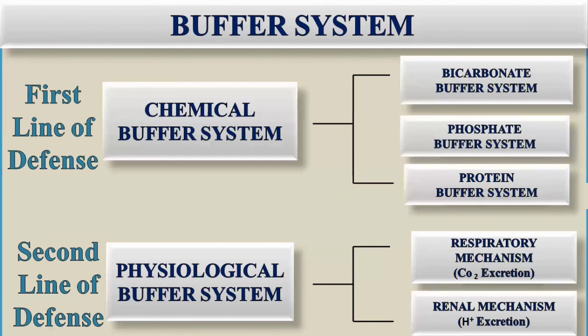So these were the buffer systems, or the defense mechanisms, for the changes in the pH, as a slight variation in the pH can lead to lethal effects. There are two buffer systems, the chemical buffer system and the physiological buffer system. We have seen all the chemical buffer systems and how they manage the changes in the pH, and the physiological buffer systems and how they try to compensate for the little changes in the pH. So this was the overview of the buffer system.